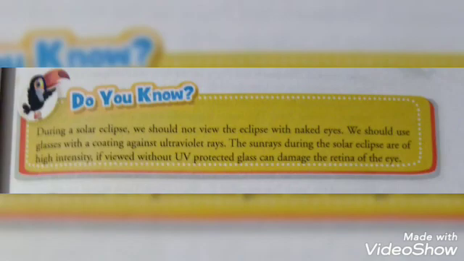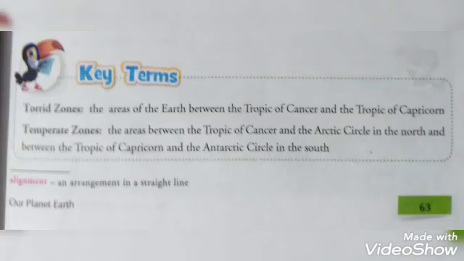The moon is a natural satellite of the earth. It takes an average of 28 days for the moon to revolve around the earth. Revolve means to move around the earth. How many days? 28 days the moon takes to revolve around the earth.